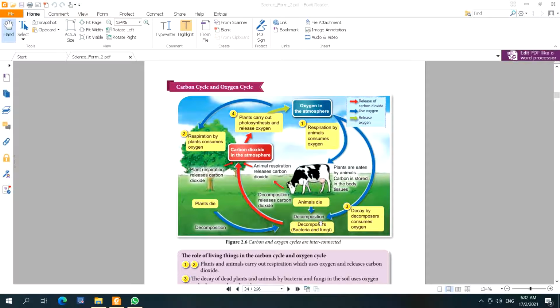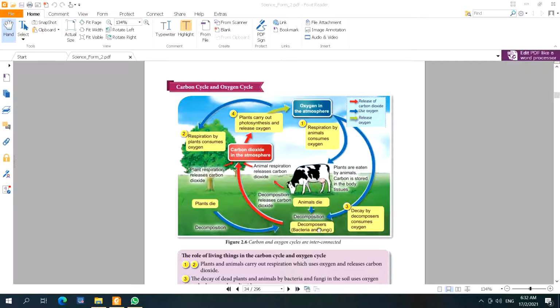What is decomposition? Decomposition is a process of decay by decomposers, and decay by decomposers consumes oxygen. This process is carried out by decomposers such as bacteria and fungi.